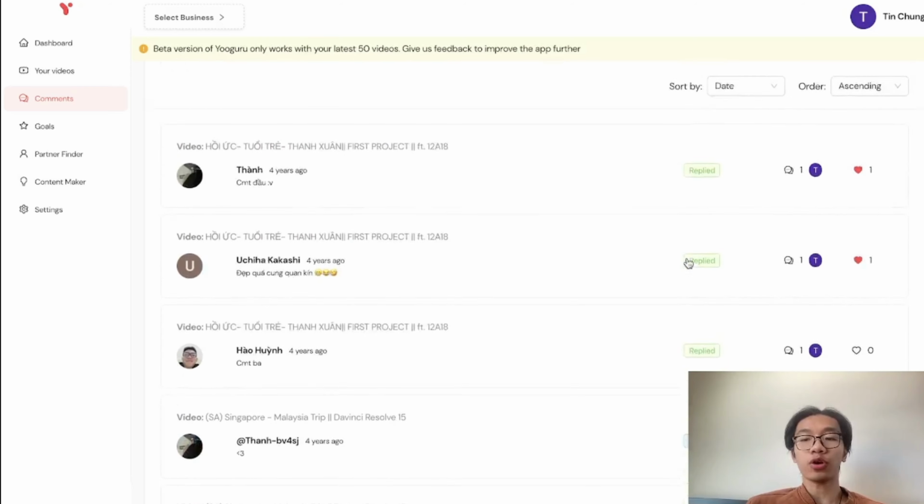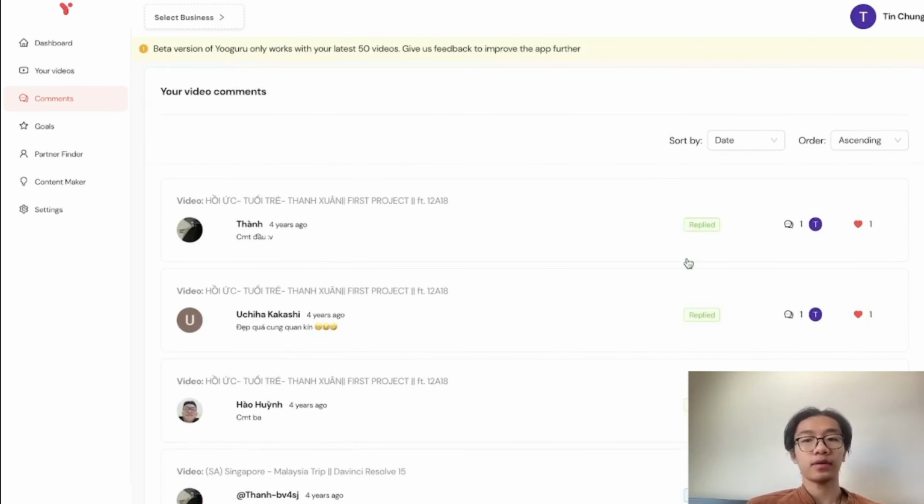So that's pretty much what I'm working on right now for Yooguru. And in the next video I will have a large impact update, where I will have implemented the AI model.